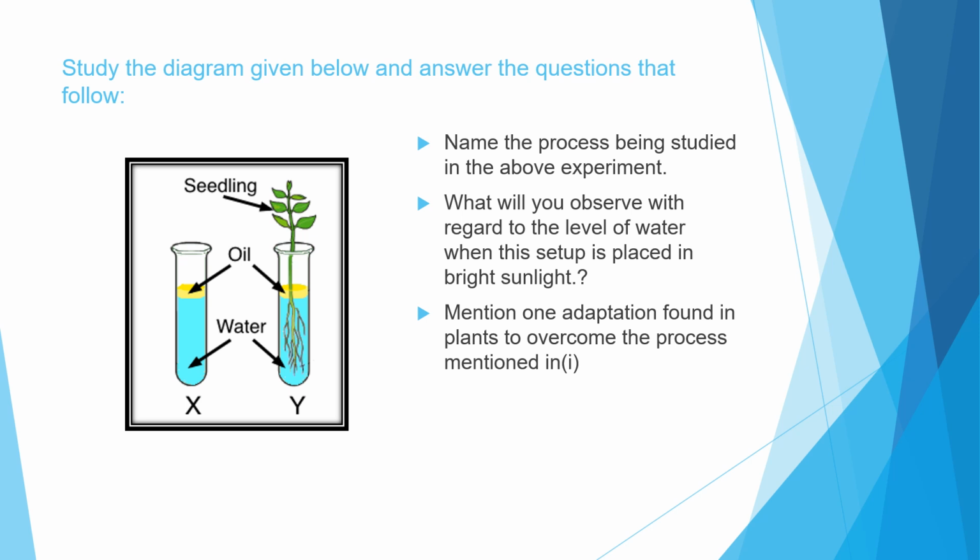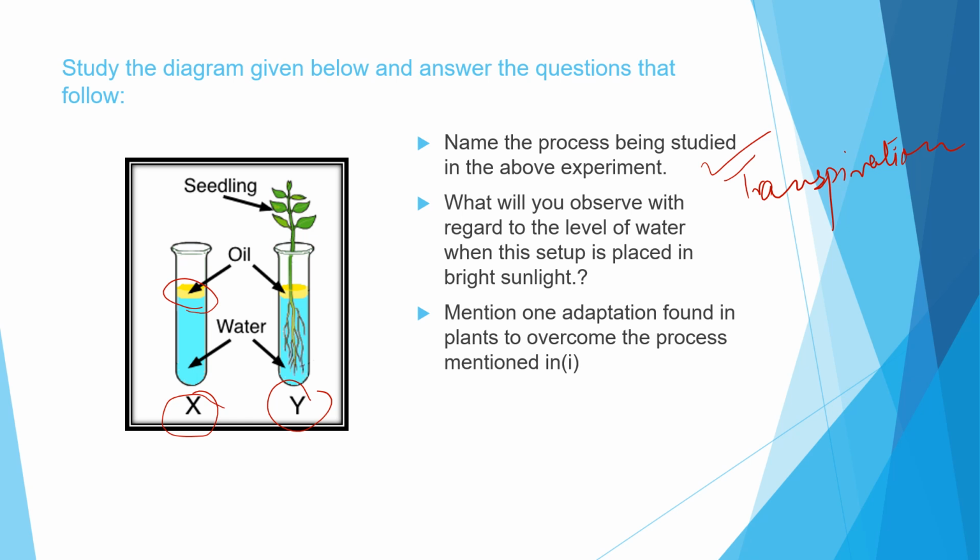So in this part we will be seeing a few diagrams and from there we will be answering a few questions. So let us see this diagram. We can see two test tubes, and oil is there on top of the water. The first question is: name the process being studied in the experiment. We all know it is transpiration.